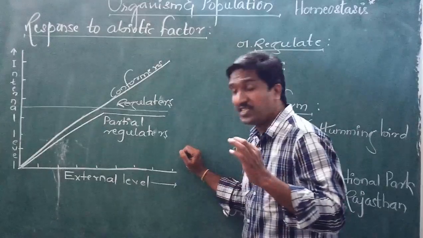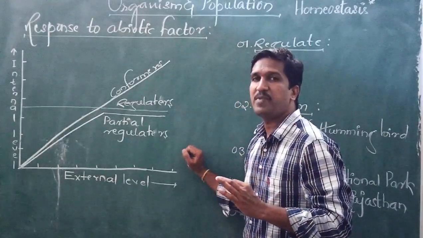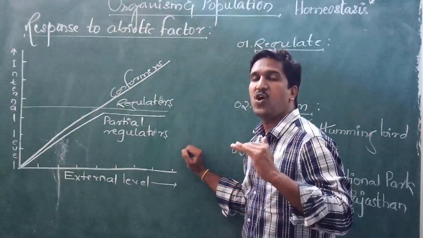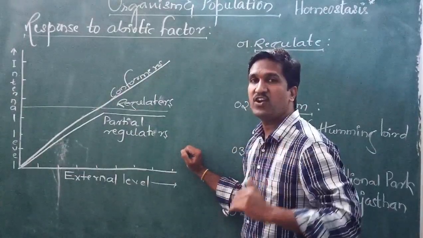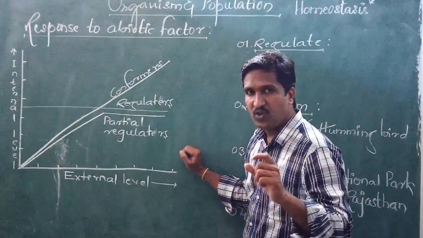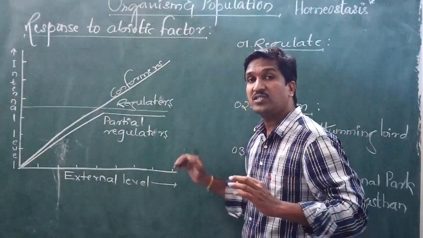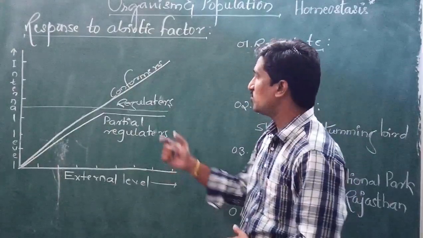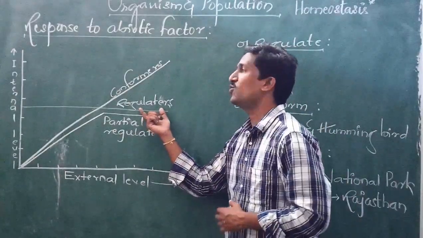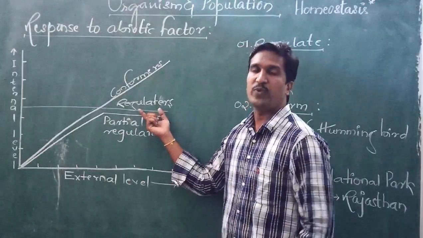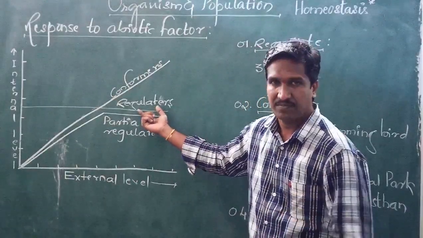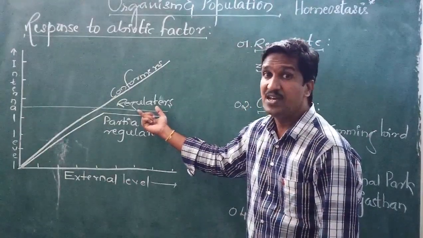The organisms which maintain a constant internal environment are called regulators. We call those organisms regulators.